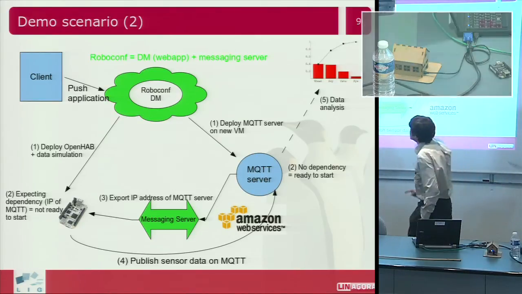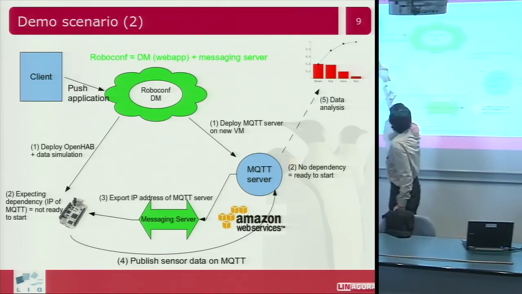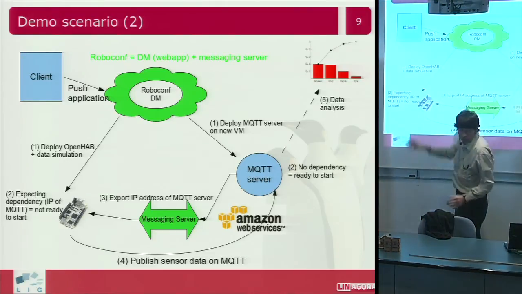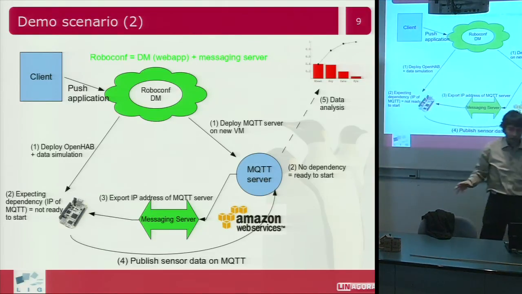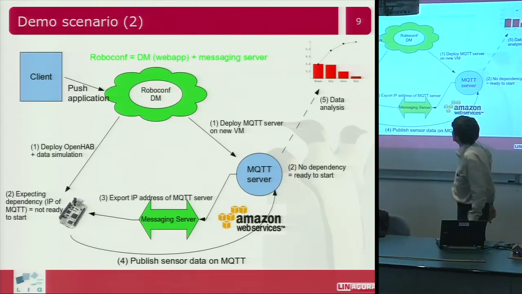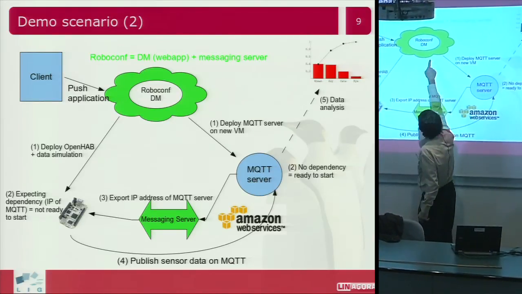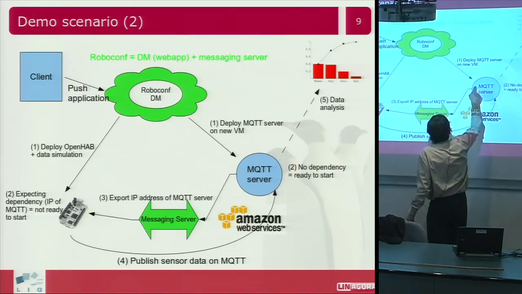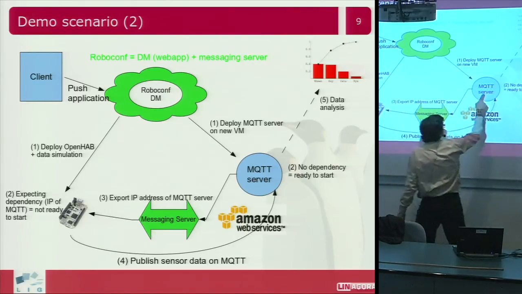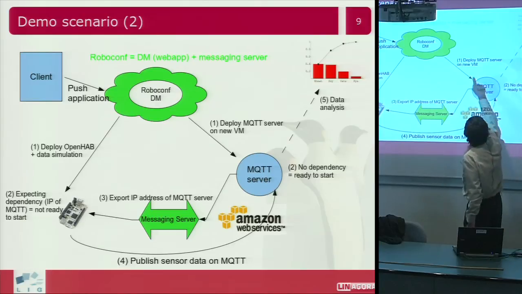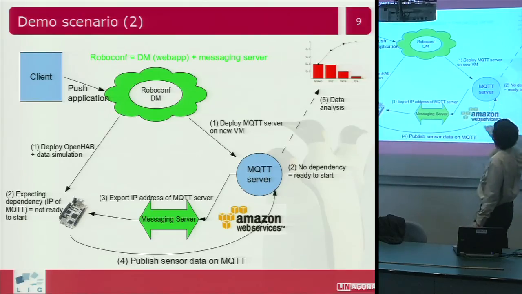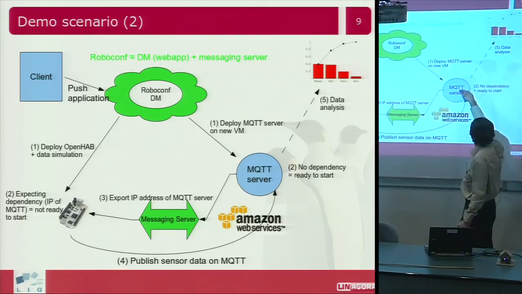My client, which is a web browser, will push the application, all the files with the application model, on the RoboConf deployment manager, which will deploy on each part. Here it will start a new VM on Amazon and deploy the MQTT server.